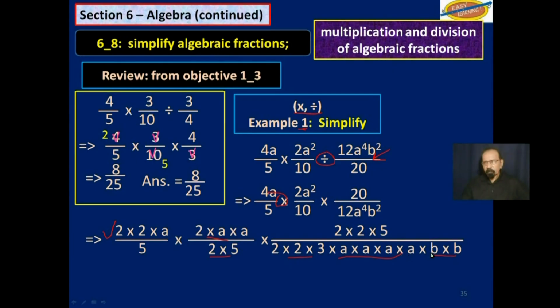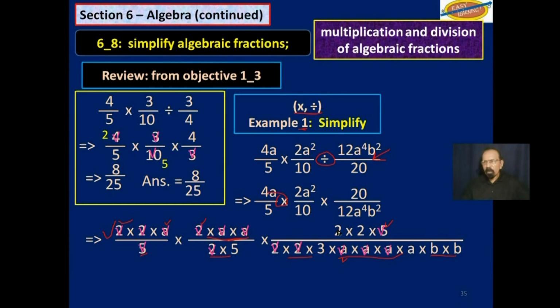So let's reduce. That 2 there with the 2 down here, that other 2 there with another 2 here, that 2 there with another 2 here, this 5 down here with that 5 up there, this a here with an a down here, and then you have 2 more a here. So you are finished with all the a's. Anything else can reduce?